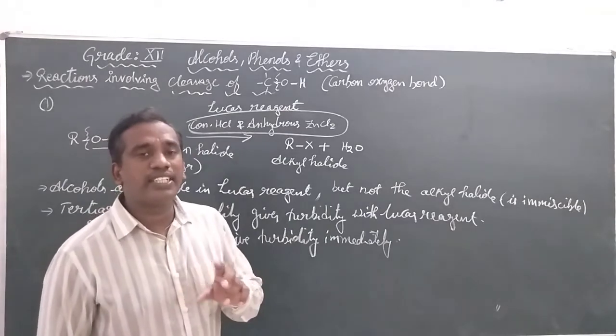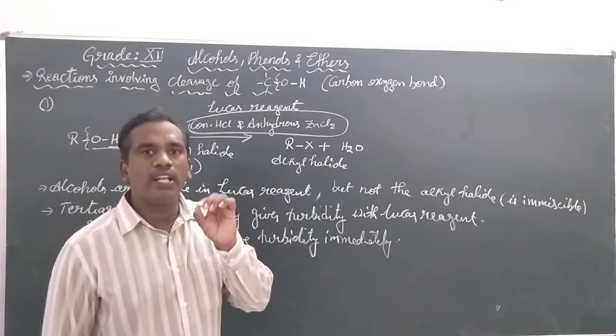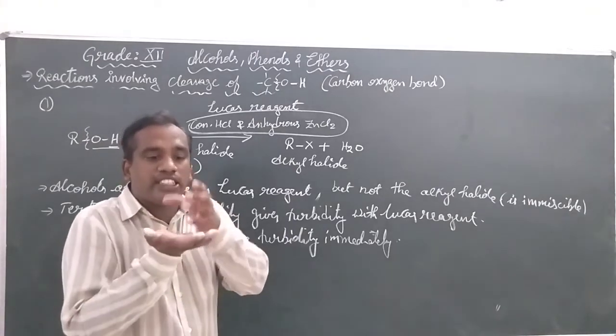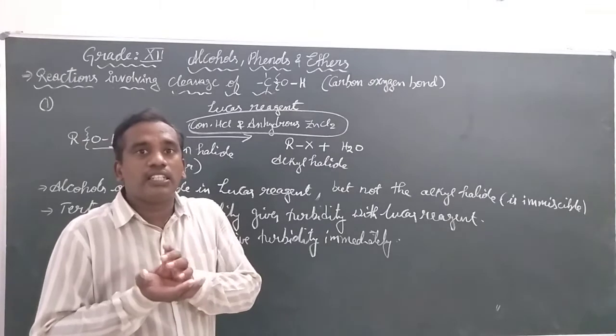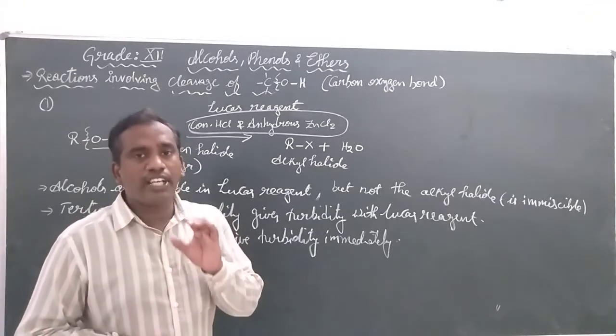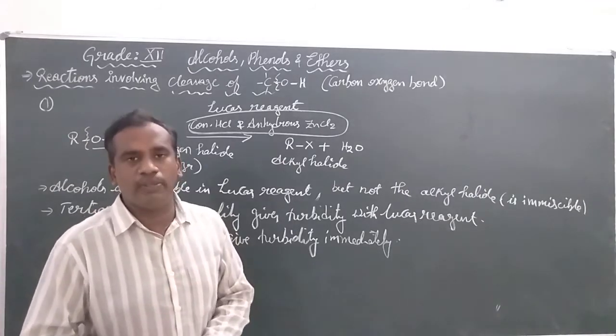What is meant by the word turbidity? You take some water and place some oil in it. You cannot observe any letters placed below the glass. That is what we call turbidity.